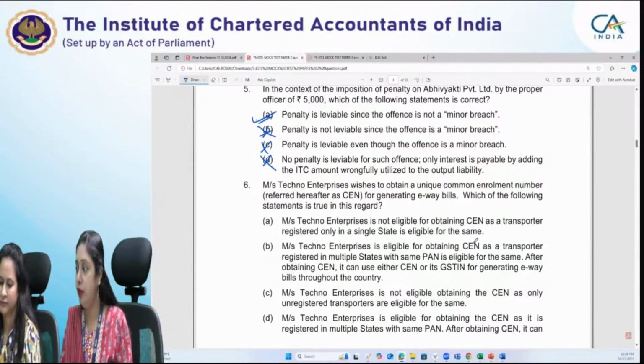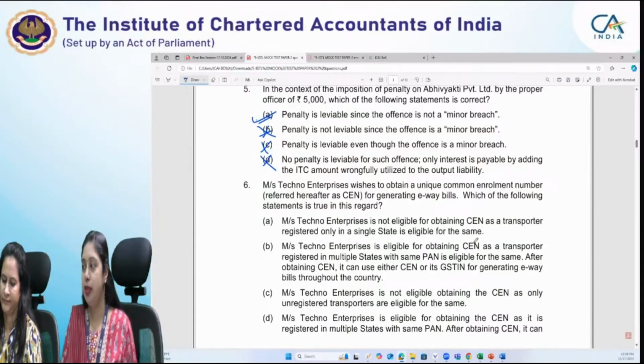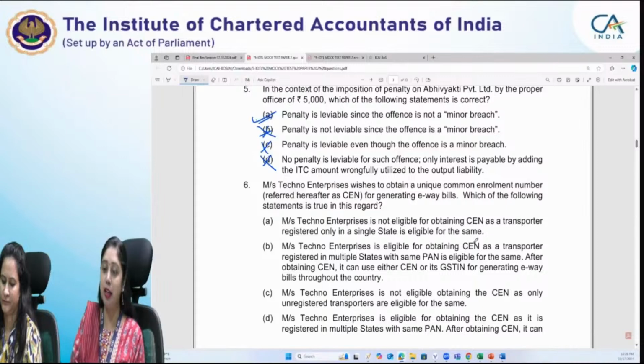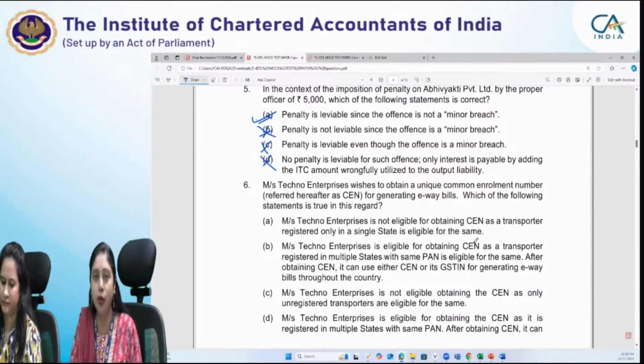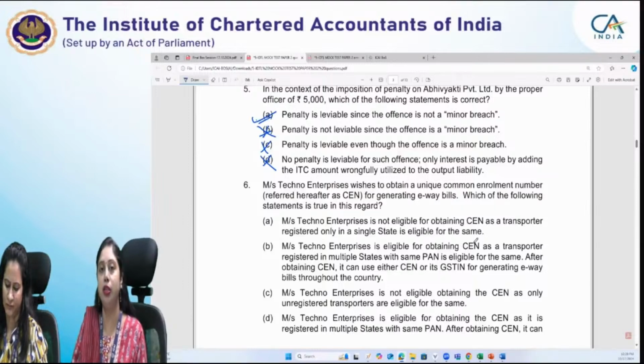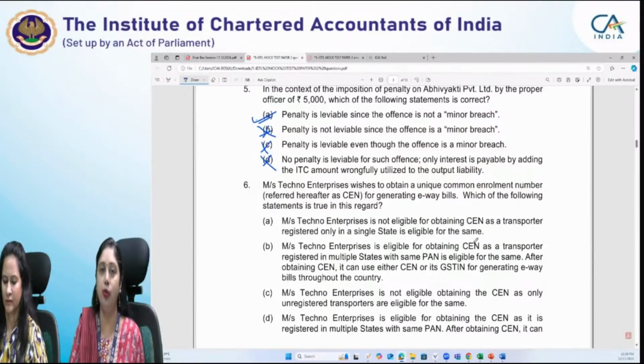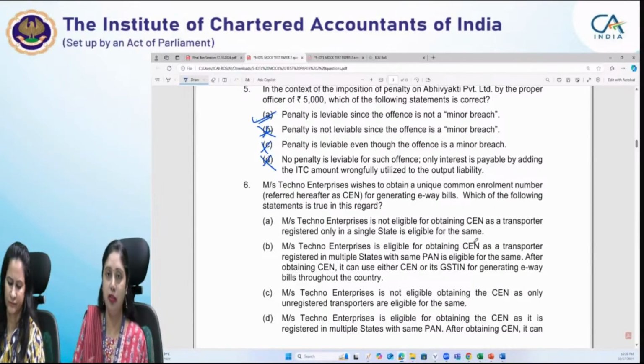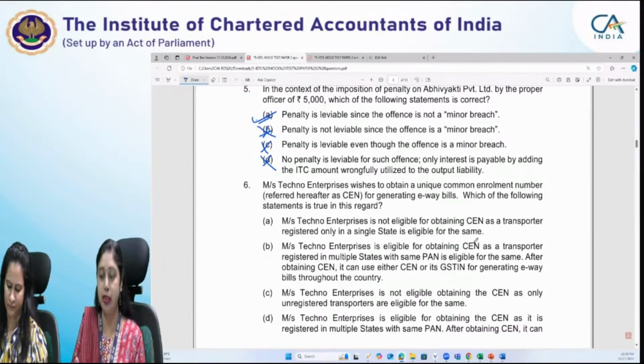Now, in light of that information, okay, Pradeep is saying it is a tricky one. Yes, it is tricky because the statements are so close to each other. He's talking about question 5. In question 5, these statements were so close to each other that students generally get confused and tend to mark the wrong answer. But now we are on question 6. So I will be reading these statements to you and you have to tell which is the correct statement.